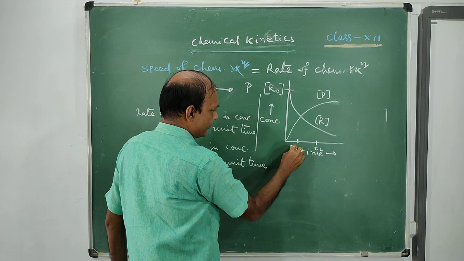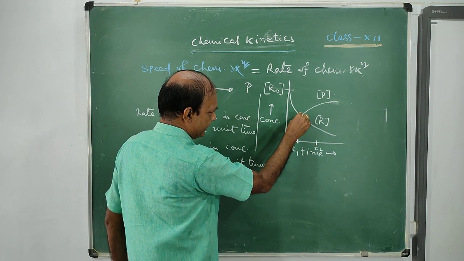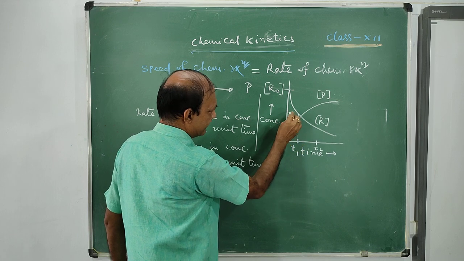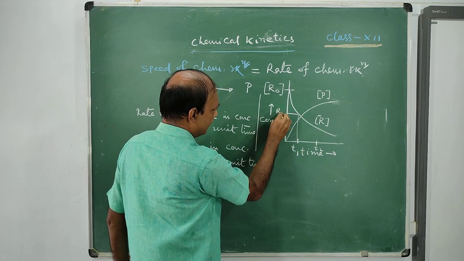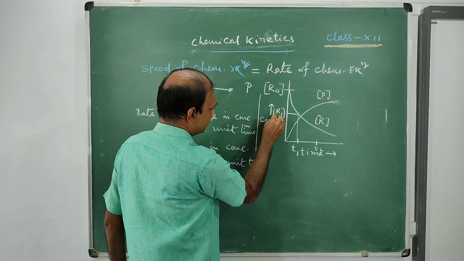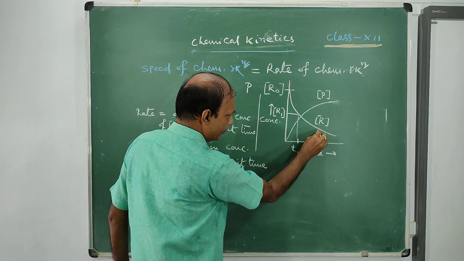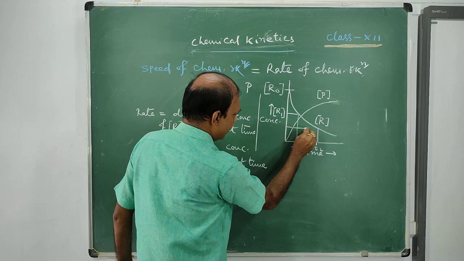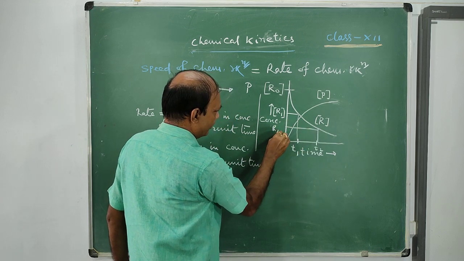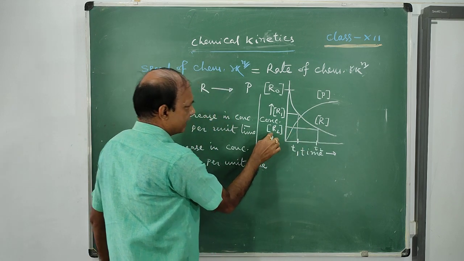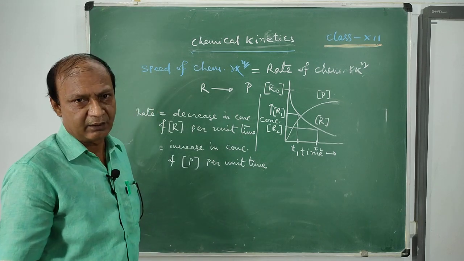Now at time T1, the concentration of the reactant is R1, and concentration of reactant at time T2 is R2. So obviously R2 is smaller than R1.